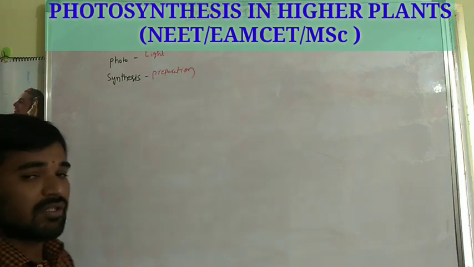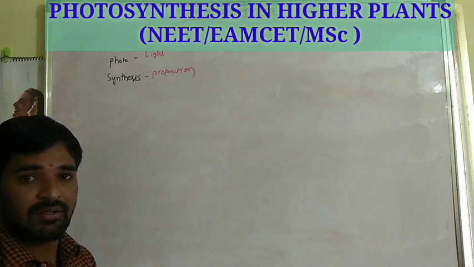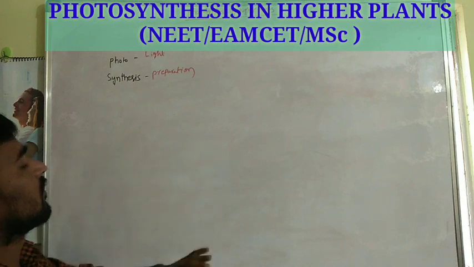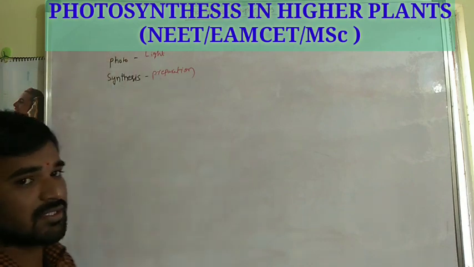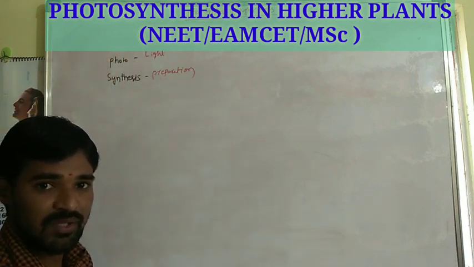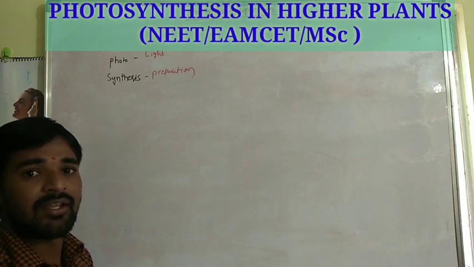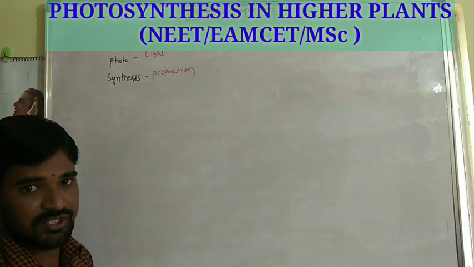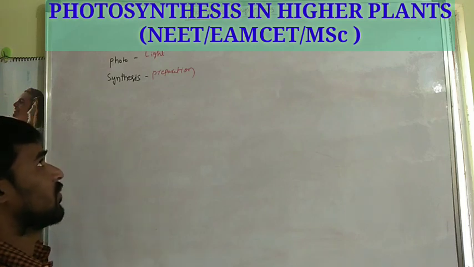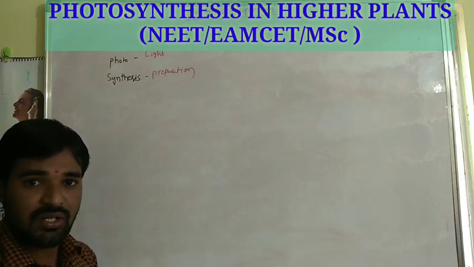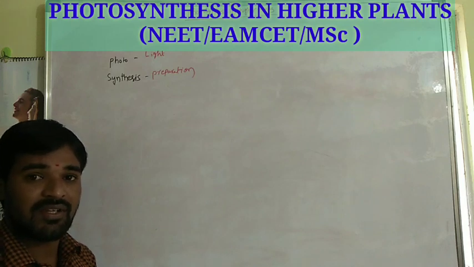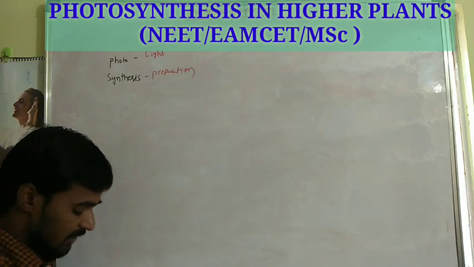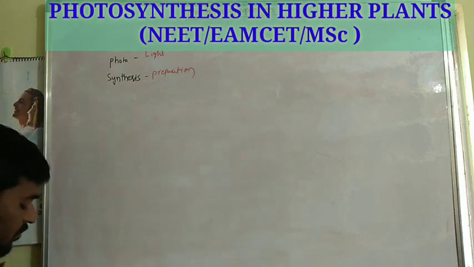Based on this information, we can easily give one definition for photosynthesis, that is, preparation of the food material in the presence of the light. That is photosynthesis. Simple definition. The simple definition for photosynthesis is preparation of the food material in the presence of the light is called as photosynthesis.